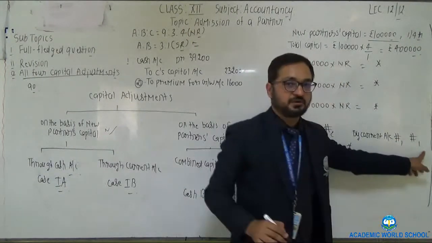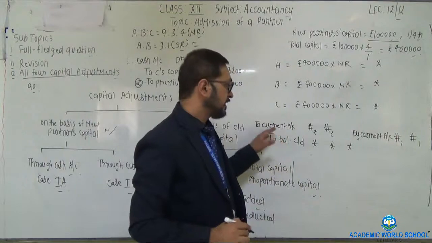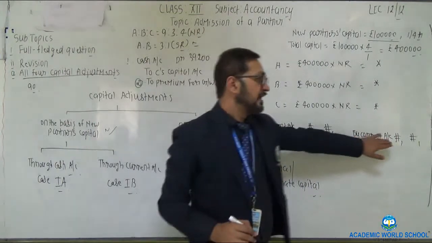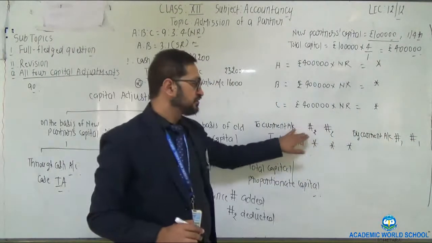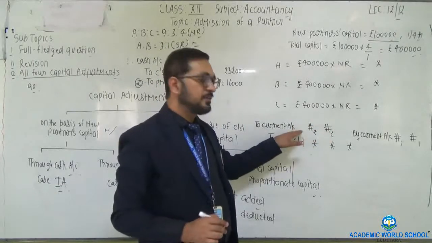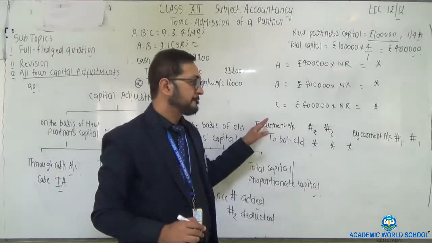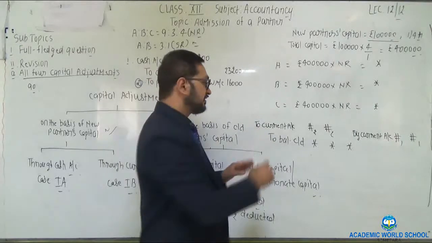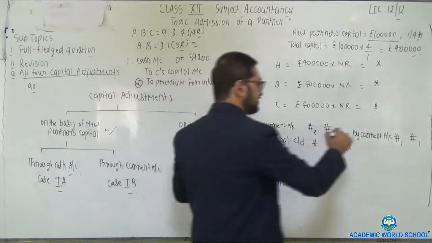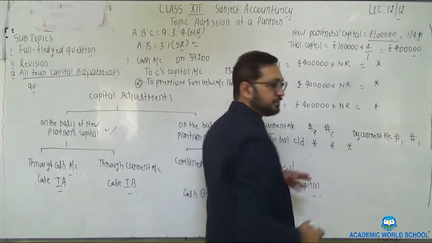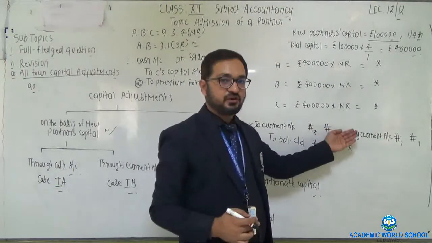Clear? Both are the balancing figures of partner's capital. Now these current accounts, either on the debit side or the credit side. After this, what you will make?